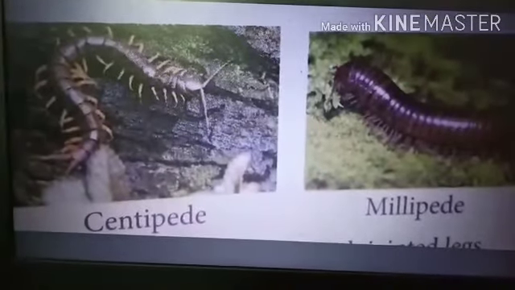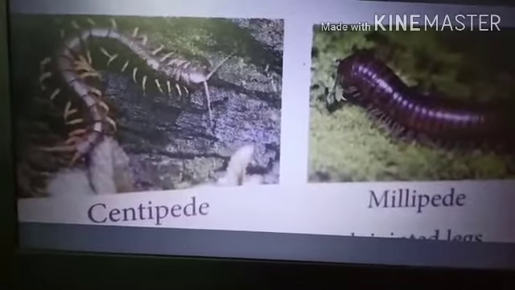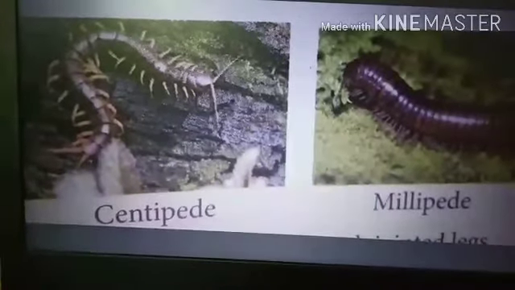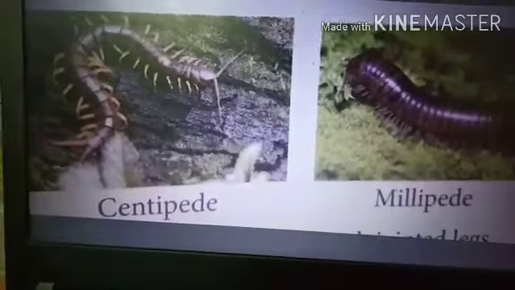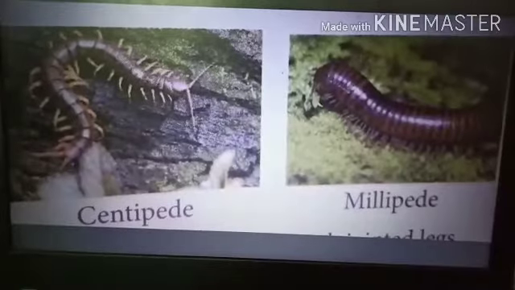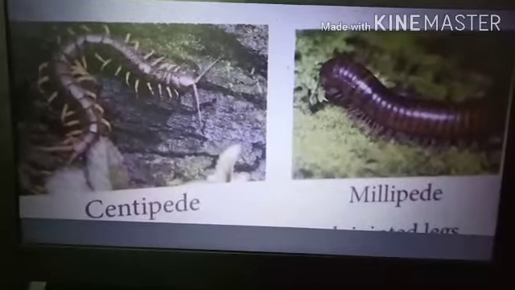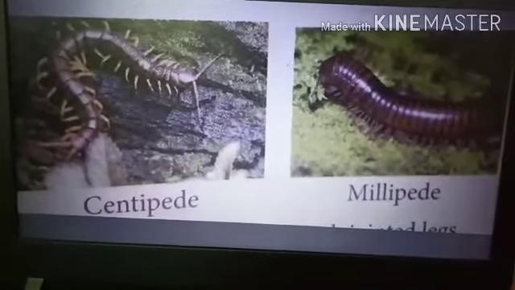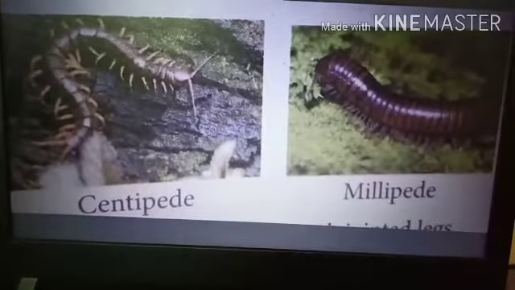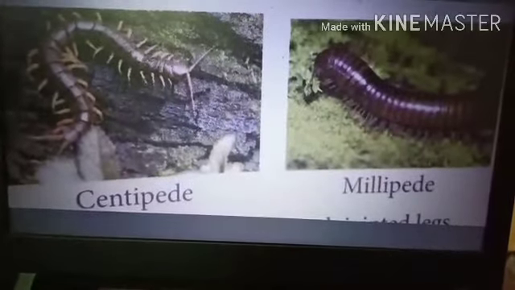Phylum Arthropoda, animals with jointed legs. Arthropoda is the largest phylum of the animal kingdom. They are bilaterally symmetrical, triploblastic and coelomate animals. The body is divisible into head, thorax and abdomen. Thorax, chest region; abdomen, stomach region. Each segment bears paired jointed legs. You have seen the cockroach and crab; the legs are jointed.